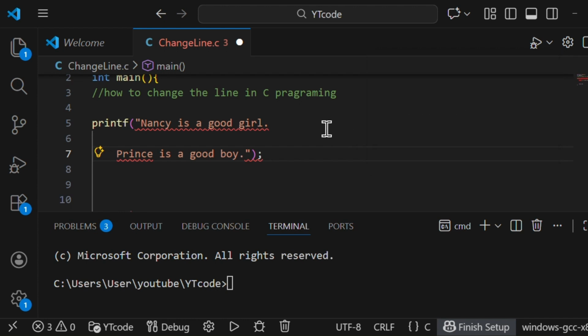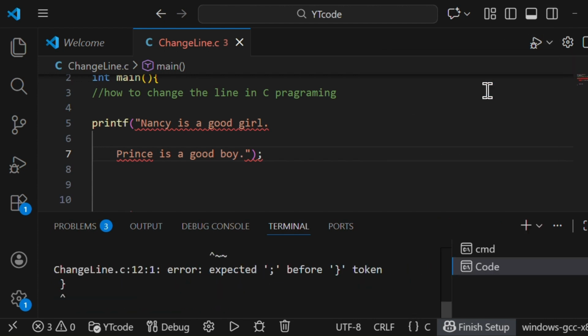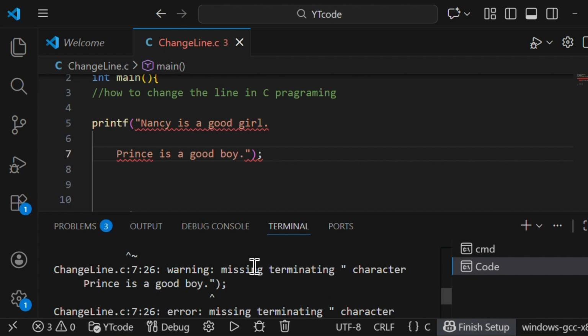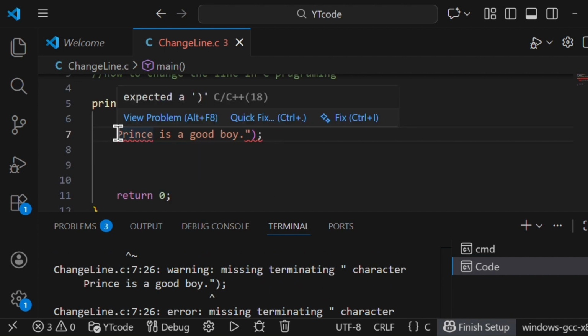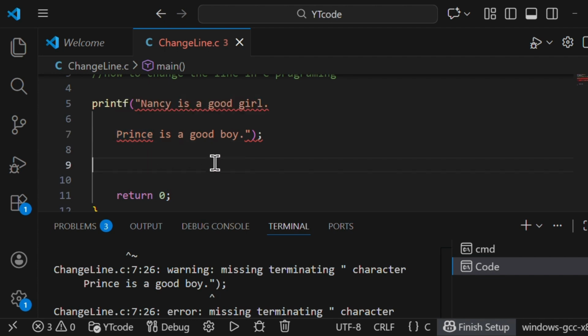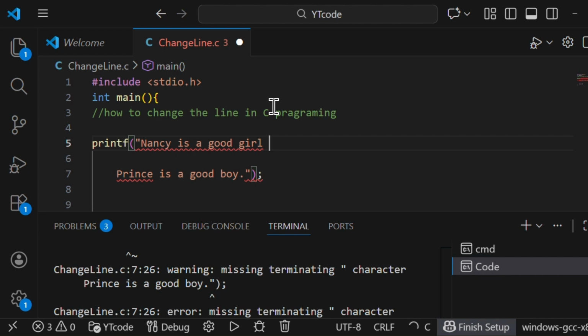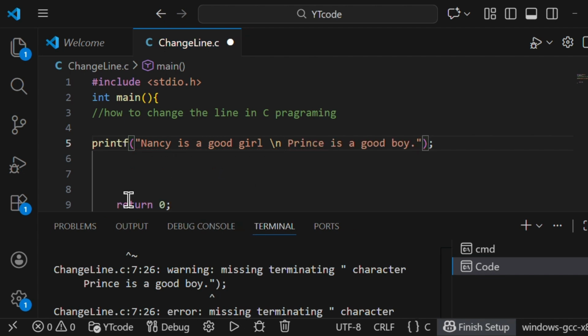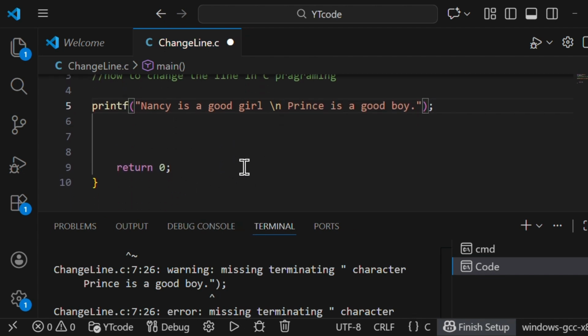Sorry, I have to save first on this. There is a warning. I want to convey to you that the line is not sensed by pressing enter. So we have to input the keyword \n. Now all is well.